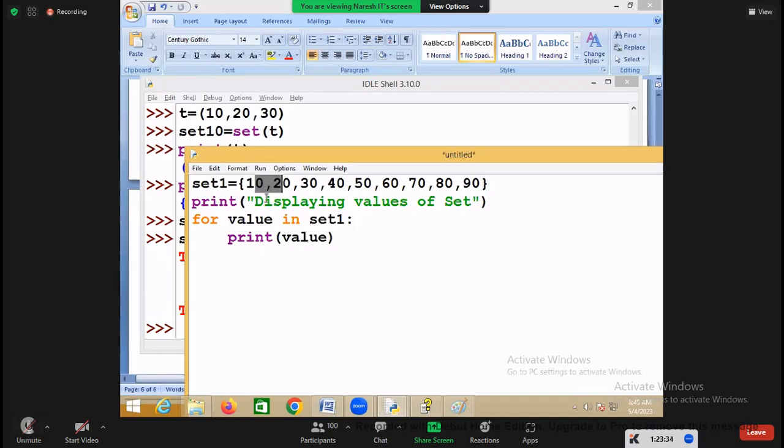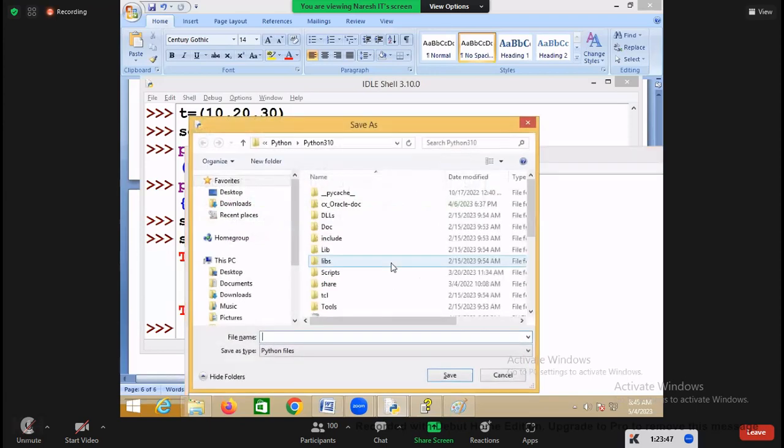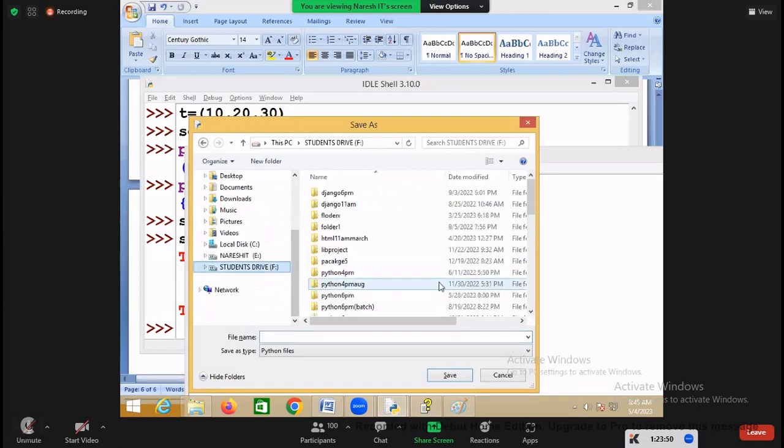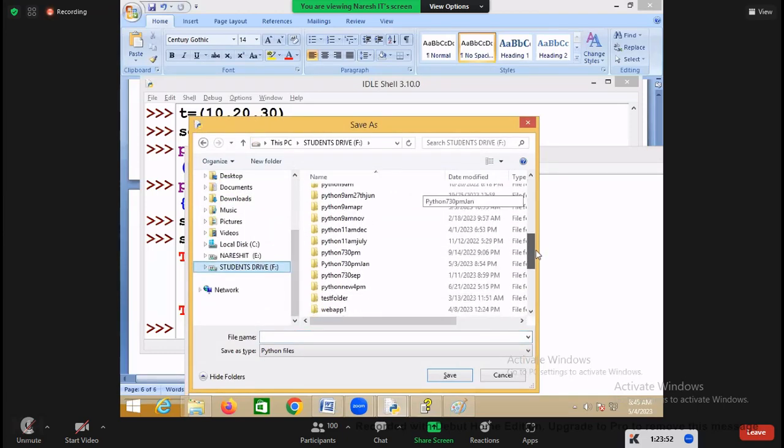What is the first value? 10. 10 is assigned to the variable value and printed. 20 is assigned to value and printed. 30 is assigned to value and printed. So each time it is reading one value. But does it read the values in the same order?